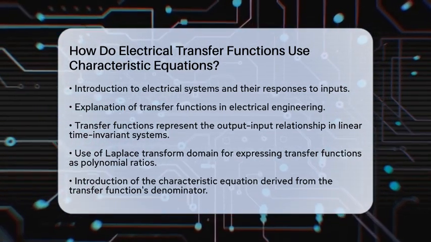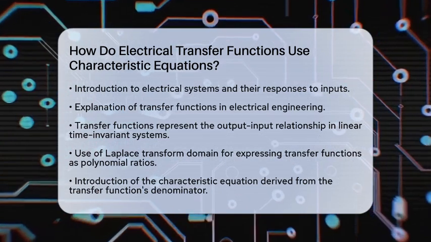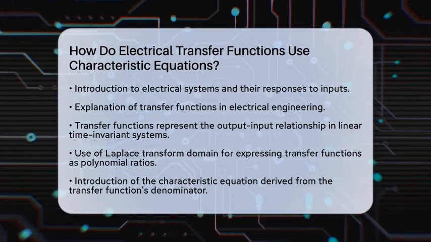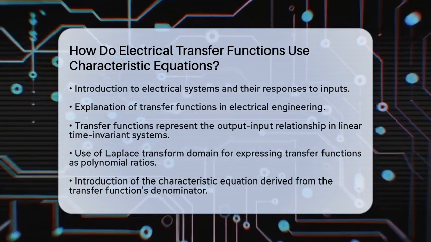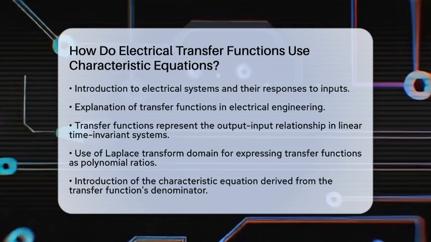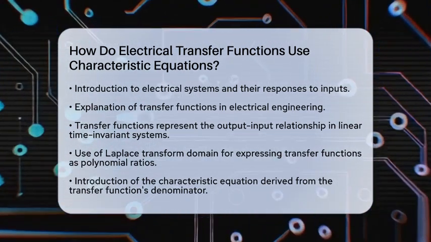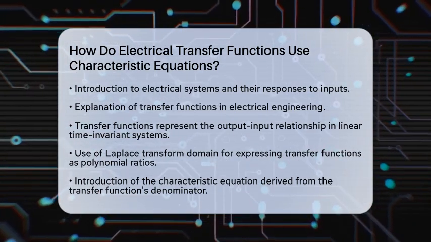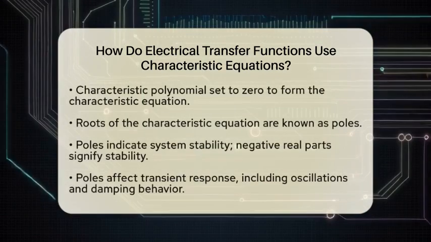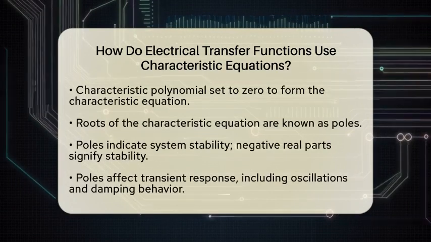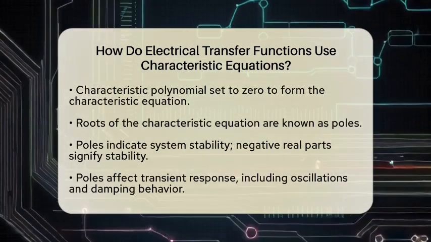Now, the characteristic equation comes into play. This equation is derived from the denominator of the transfer function, known as the characteristic polynomial. To form the characteristic equation, we set the denominator polynomial equal to 0. The roots of this equation are called poles, and they are essential in determining how the system behaves.